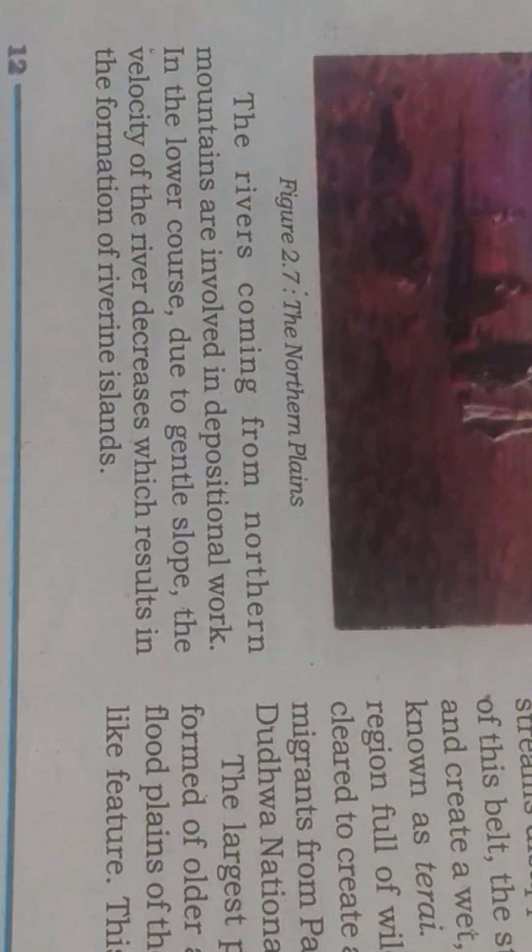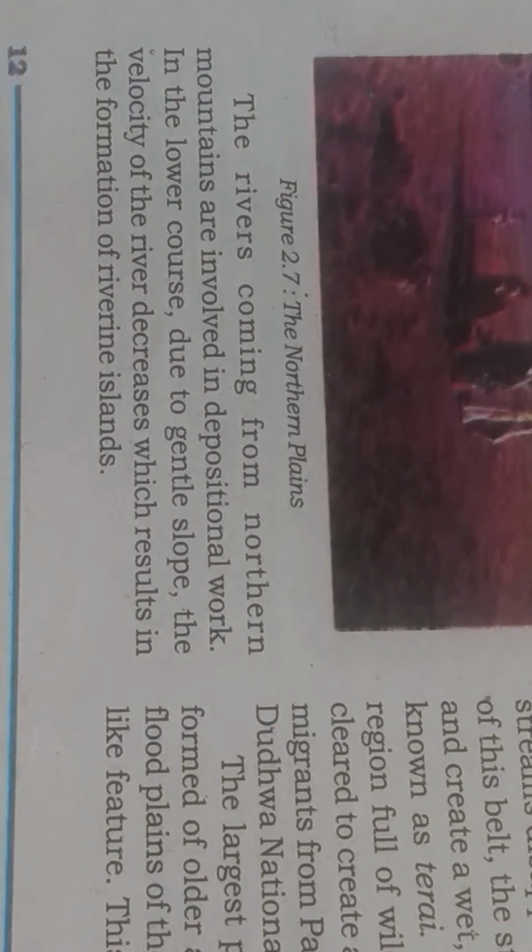The rivers coming from the northern mountains are involved in deposition work in the lower course due to the gentle slope. Why do they deposit? Because there is a very gentle slope in this region. This is the lower course of the mountain, so there is a very gentle slope, and in some areas it is a flat region.